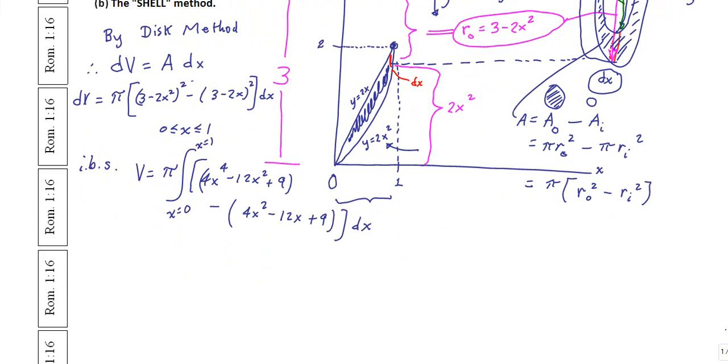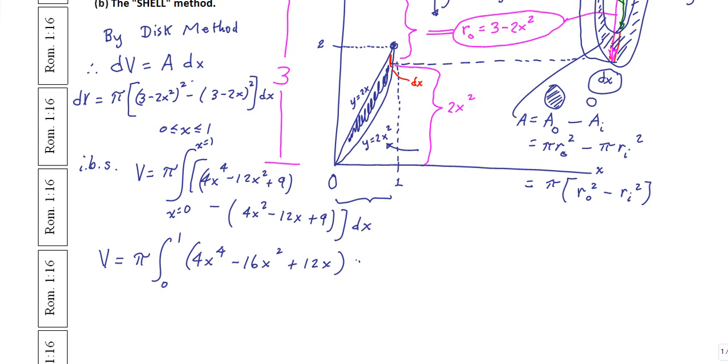Let's see if we can clean that up a little bit. We get v is equal to pi times the integral 0 to 1. We get 4x to the fourth. We get a minus 12x squared, and then we have a minus 4x squared, so that's going to be a minus 16x squared. And then we get a plus 9 and a minus 9. Those wash out, but then we also have this minus times the minus 12, so that's a plus 12x.